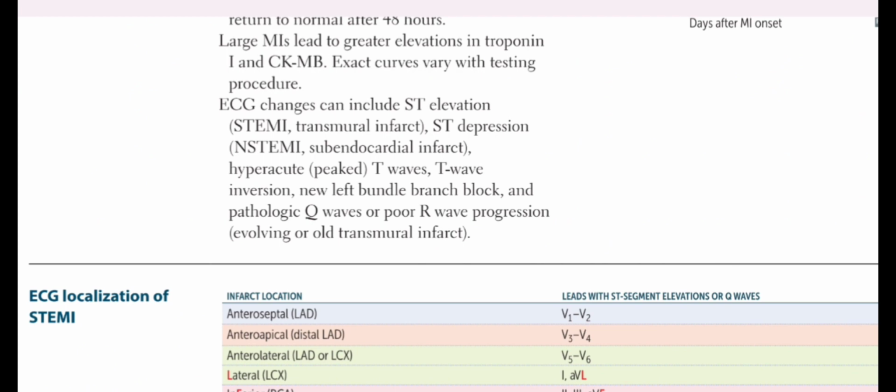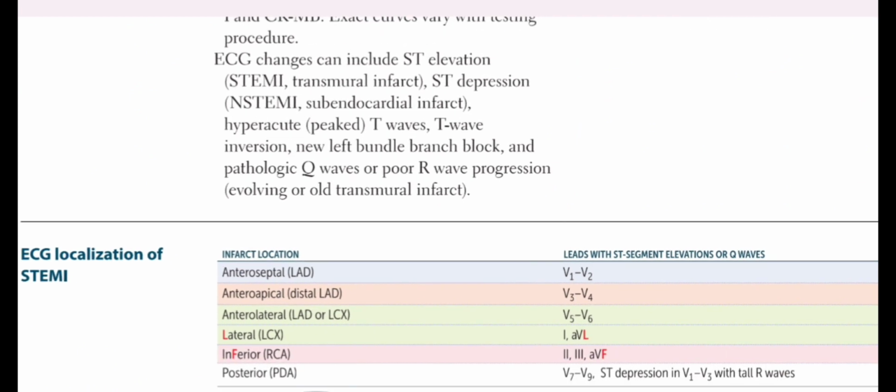There may be T wave inversion, there may be new left bundle branch block. The pathologic Q waves or poor R wave progression are the late findings of myocardial infarction.